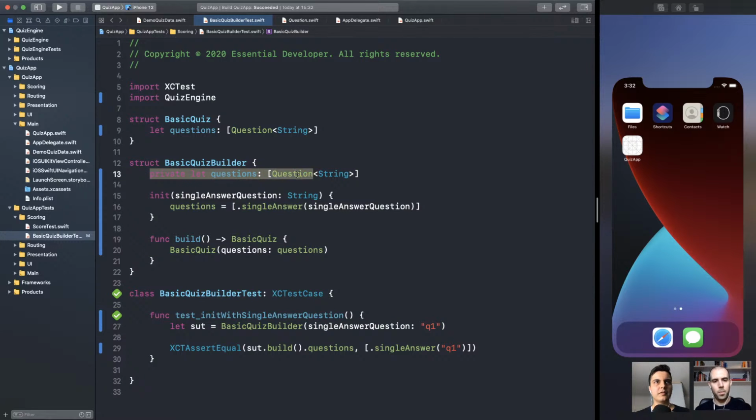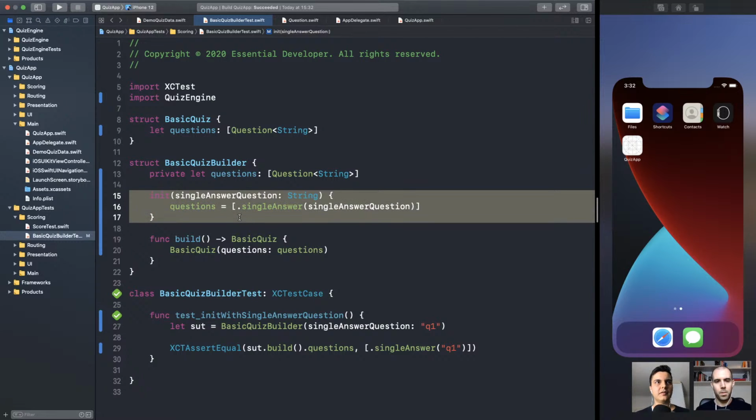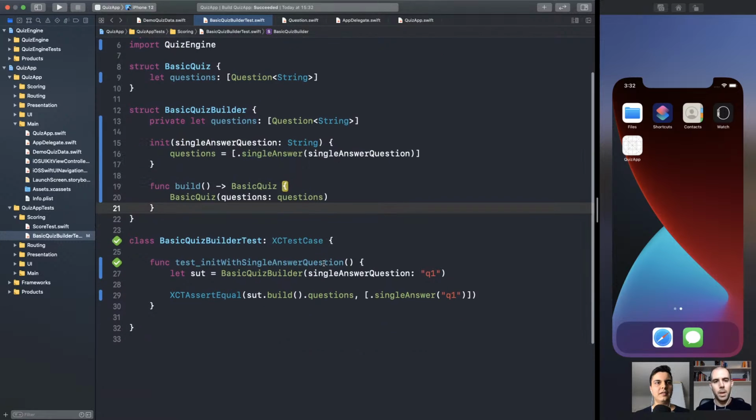Notice how the primitives here, the array of questions, is private and constant. It can only be set from the inside here of the builder. Because then we can protect the invariants for this type. Make sense? Yes, exactly.